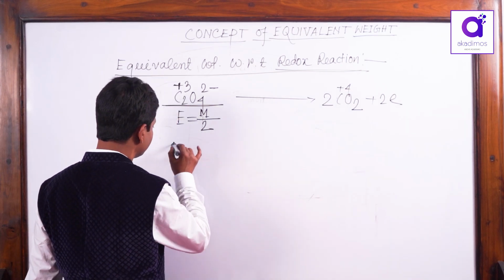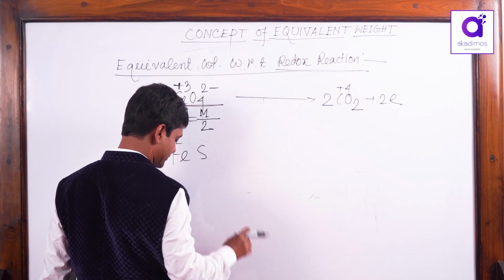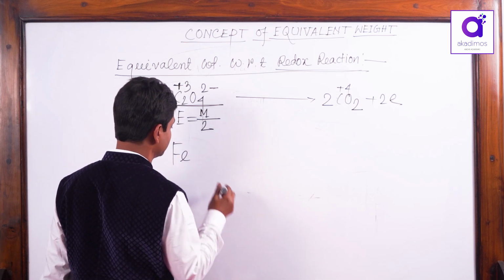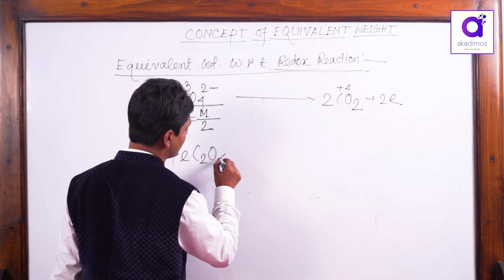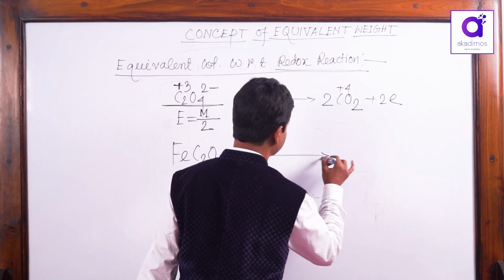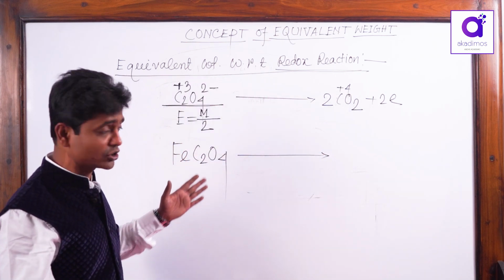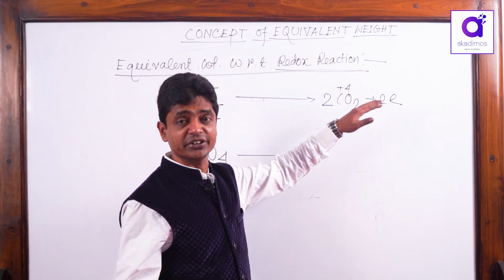Now, ferrous oxalate I have taken. Take this example, ferrous oxalate. Now, in any reaction, I am writing here a half reaction, not the complete reaction. Only oxidation I have written here.